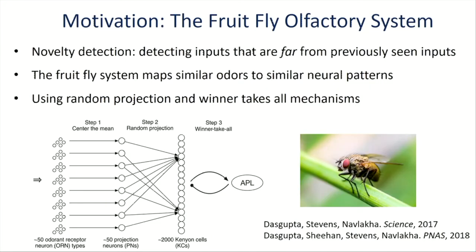The neural clustering problem is also motivated by novelty detection, where we want to detect a situation where our input is very different from all the inputs that we've seen so far. This was recently studied in the fruit fly olfactory system, which is the sensory system for smelling. I'd like to note that this problem can be solved using a neural clustering network, where we map similar inputs to the same output. It has been conjectured that in the fly system, this is done using random projections and a winner-takes-all approach for sparsification. Our construction is very similar to this high-level idea, at least the first part of our construction.